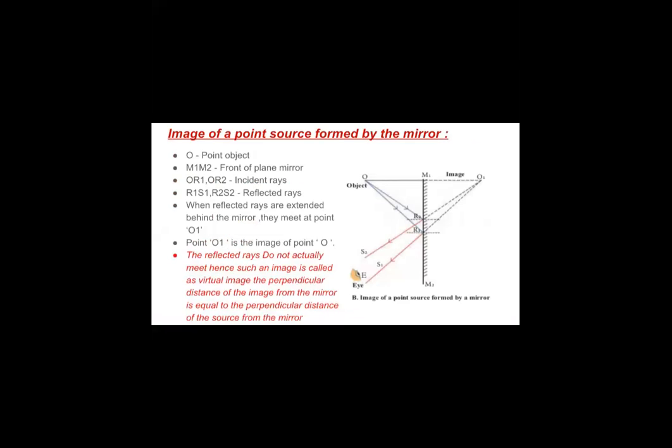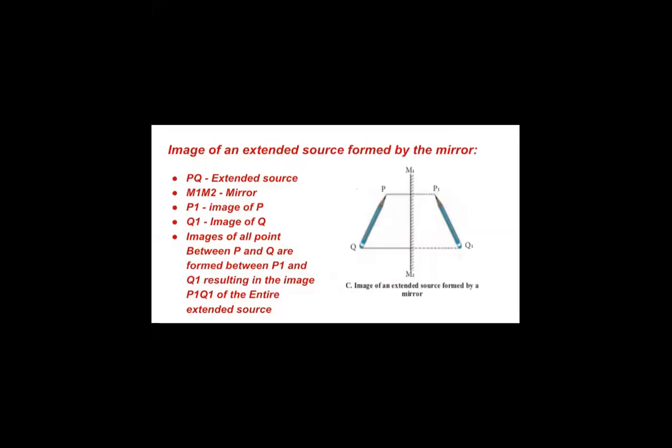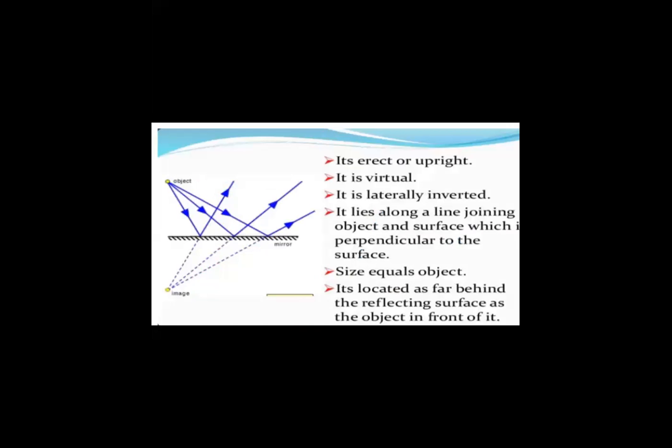Okay, they are getting reflected as R1S1, R2S2. If these reflected rays R1S1, R2S2 are produced backward, we get an image at point I at the back side of the mirror. Okay, so this is how the image will be formed for a point source placed in front of a plane mirror.